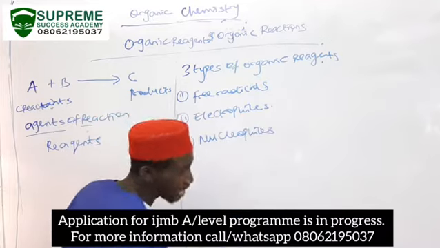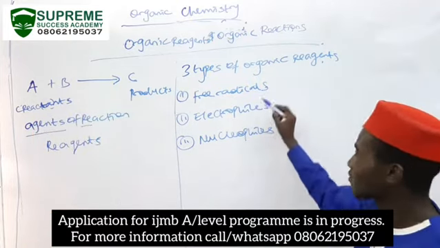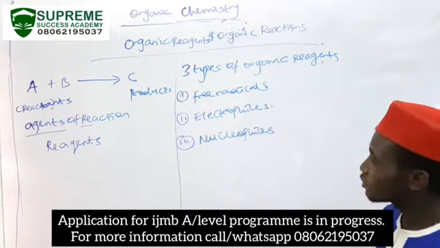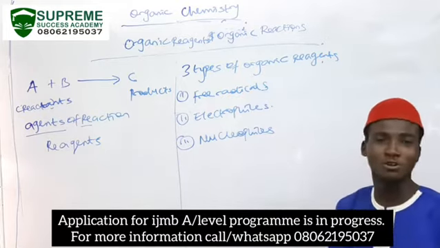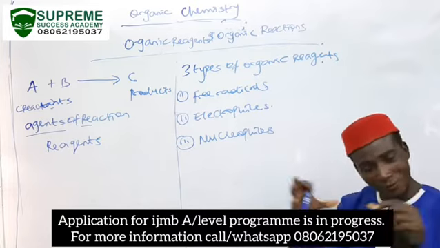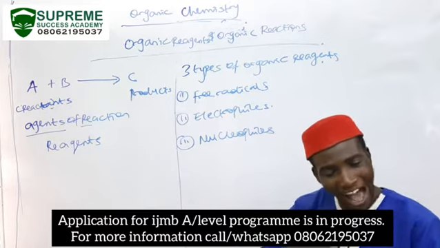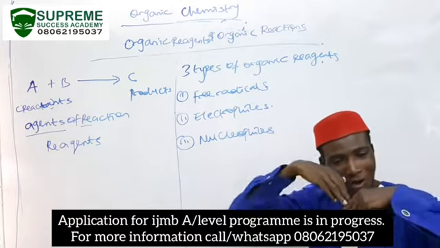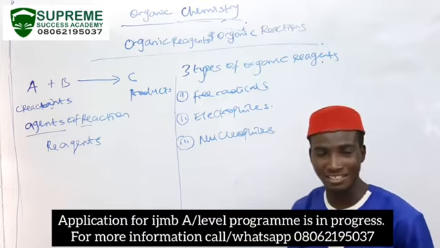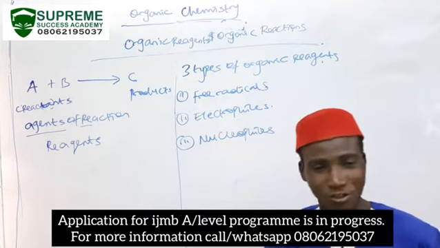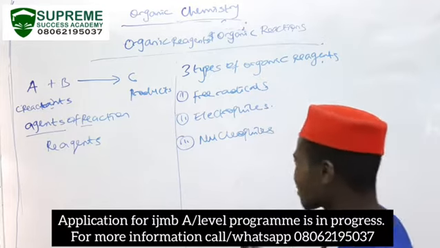There are three main types of organic reagents: free radicals, electrophiles, and nucleophiles. These three different types of substances catalyze or allow the homolytic or heterolytic bond cleavage of organic substances, and are essential for reactions to proceed the way they do. So what are free radicals, electrophiles, and nucleophiles?